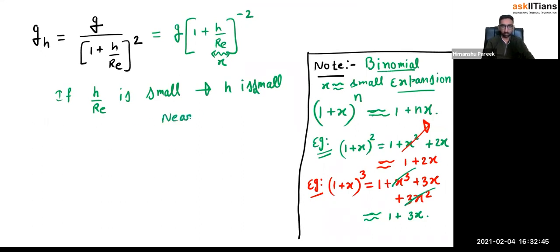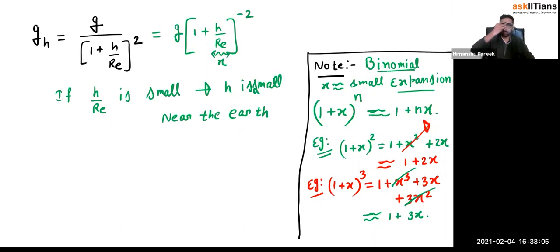If h is small, you are talking about near the Earth's surface, around 80, 90, 100 kilometers. Even that is more, right? So approximately 60, 70 kilometers you can take as near the Earth's surface, because the radius of Earth is 6,400 kilometers.